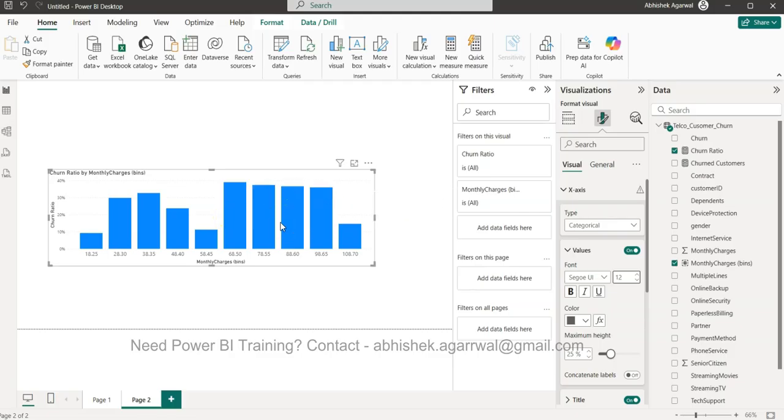So we can clearly see with this analysis that yes, the monthly rates impact a lot, right? And the company has to do some work to move these customers, or to work with these customers by further analyzing it so that they can put them in the right category. So the churn will come down, right?